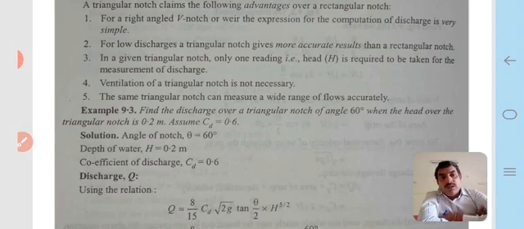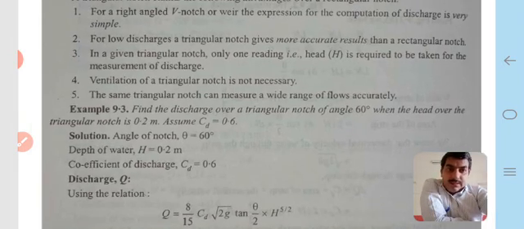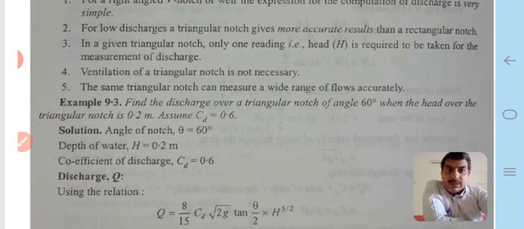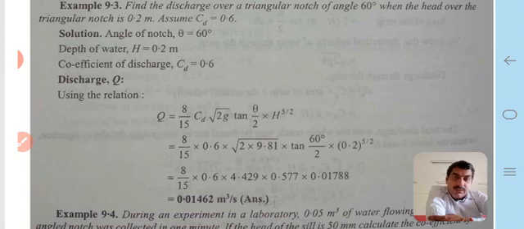Now we solve an example based on the triangular notch. Question: find the discharge over a triangular notch of angle 60 degrees when the head over the triangular notch is 0.2 meter. Assume Cd is equal to 0.6. Angle θ is equal to 60 degrees, depth of water H is equal to 0.2 meter, coefficient of discharge Cd is equal to 0.6.